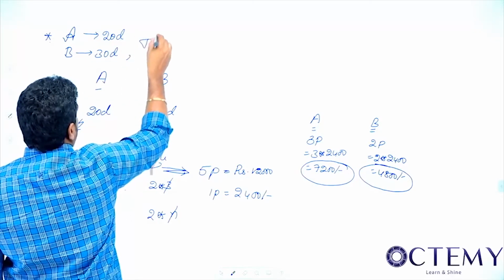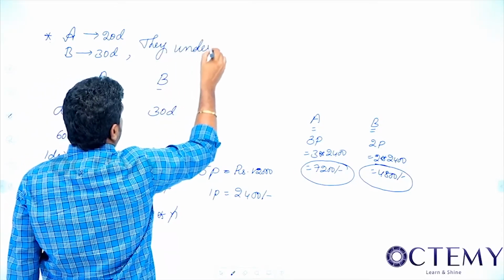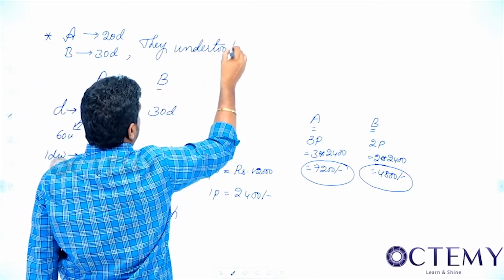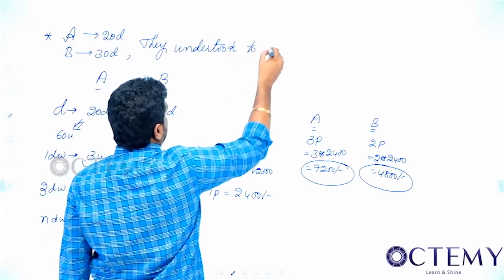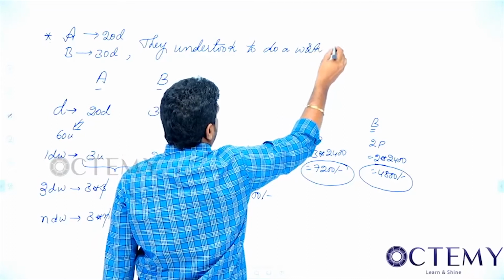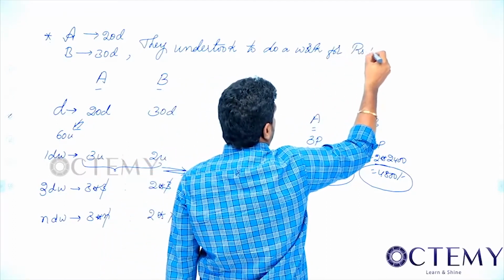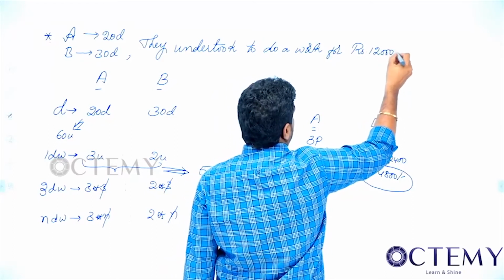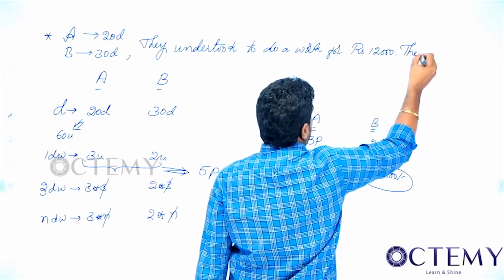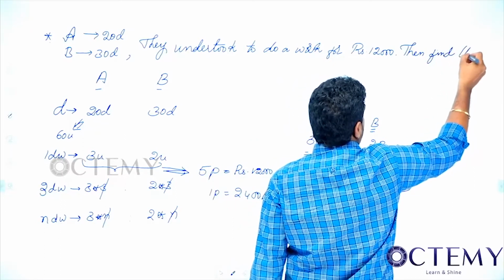They undertook to do a work for rupees 12,000. Then find their shares.